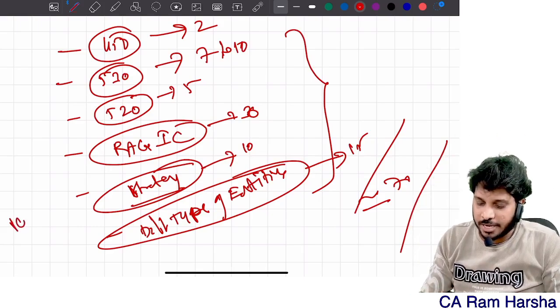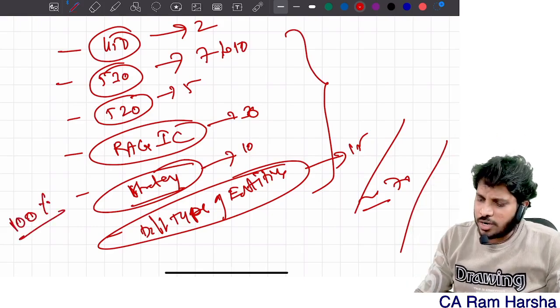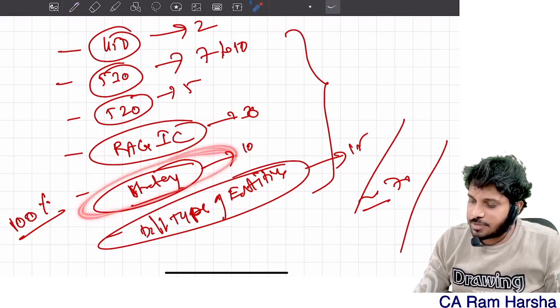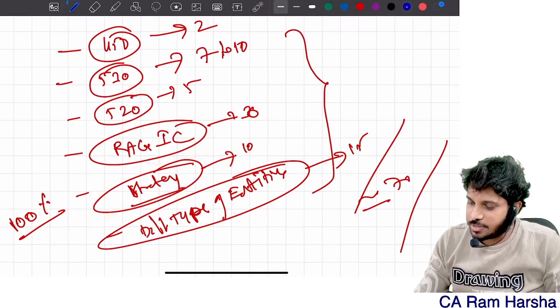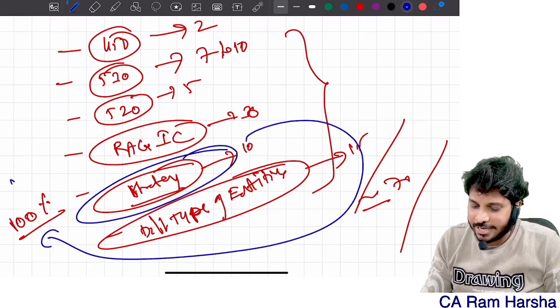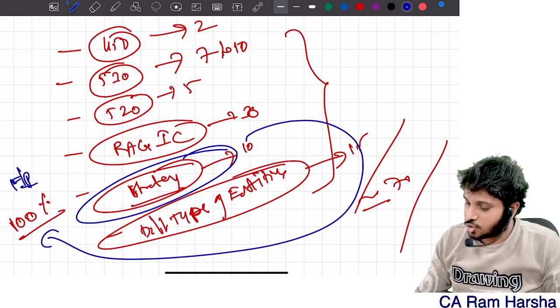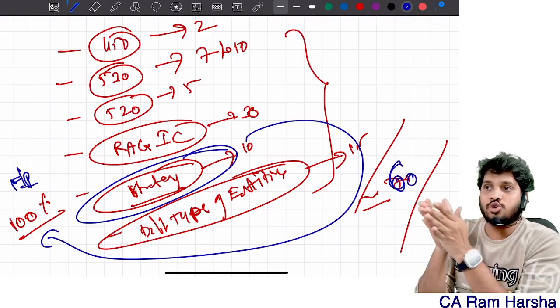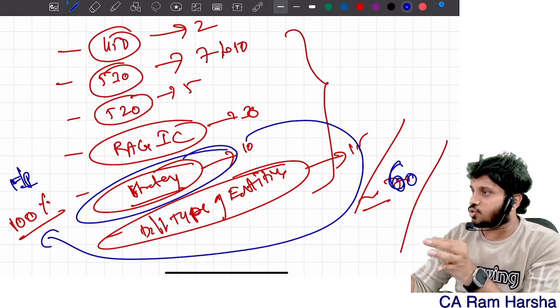Rest of the content, be 100% strong. Only one change: the strategy chapter is there, right? This topic, add it in first priority. Getting it? So which means 60 hours of syllabus only you should leave.